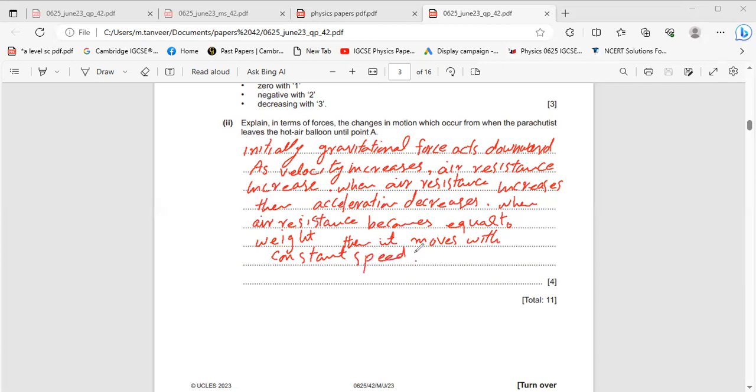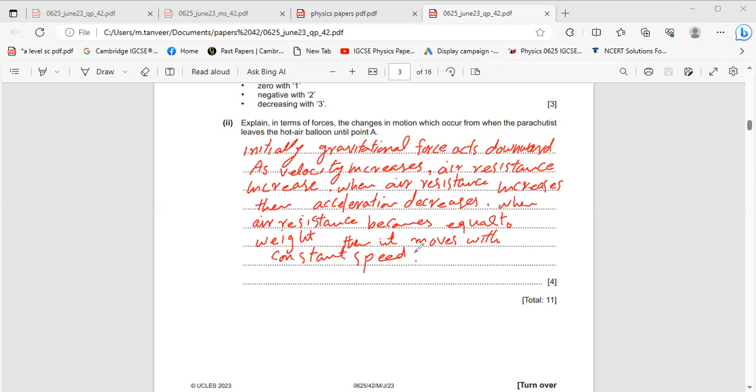This graph is repeated many times in different ways. Sometimes the graph is shown. Sometimes they ask to write in detail when a parachutist jumps from a parachute. So in many years, this question is repeated in different ways, but the concept is the same.